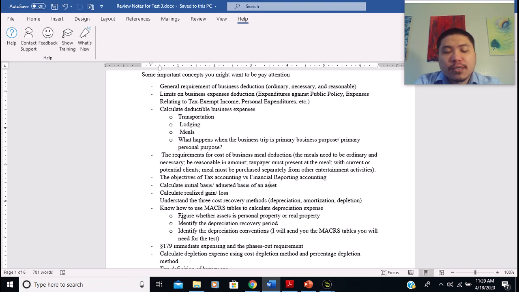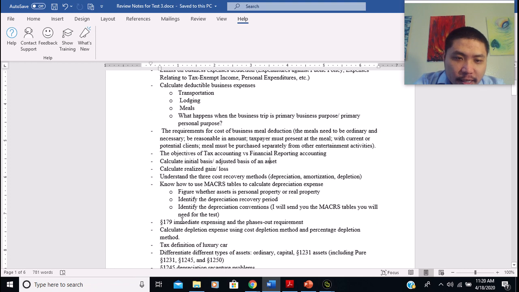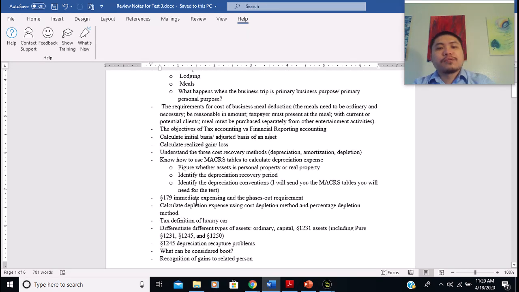So yeah, we're going to have a practice problem in a little bit that focuses on this. And then the next item I want you to know is the cost recovery methods. There are three main methods: depreciation, amortization, and depletion.